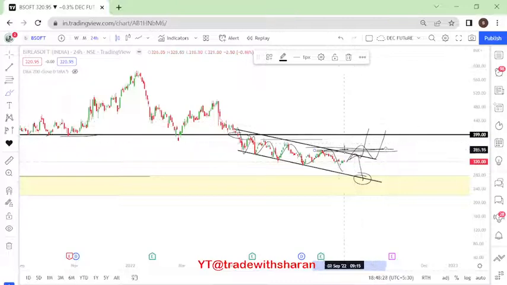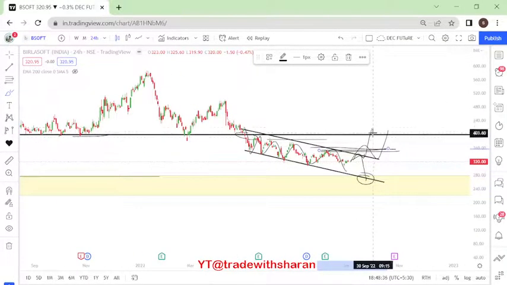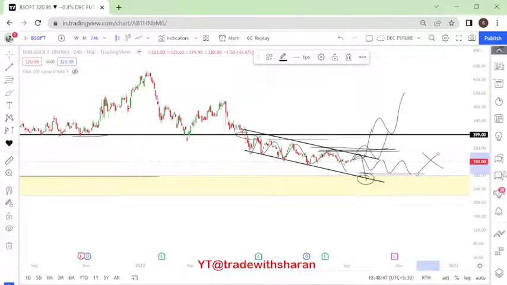For a long-term perspective, if somebody wants to buy for the long term, ensure that it crosses above 363 and then add a little more if the price sustains above 400 levels, right? This is how we will look forward to playing in Birla Software. If it does not do anything, if it is in this zone, we will not take any action, right, when it comes to Birla Software.